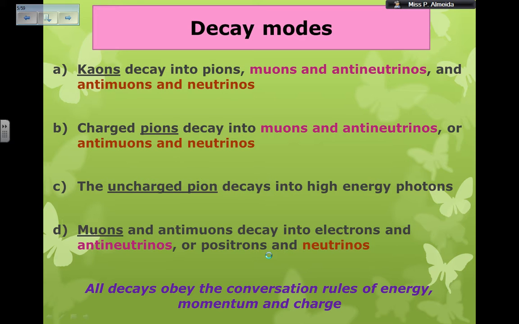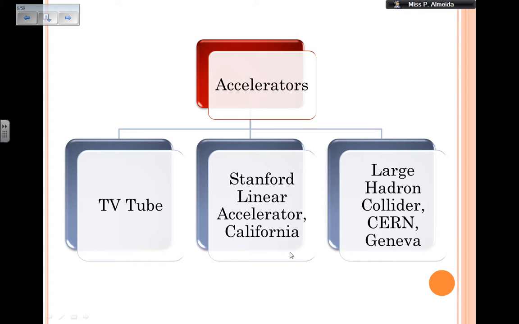So again, this sounded weird the first time we saw it, but if you think about it, it's not that hard to memorize and to understand what can decay into what, okay? All the decays that we are talking about are going to obey the conservation rules of energy, momentum, and charge. And later on, we are going to talk more about rules of decays. Now, I told you that these can be created in accelerators and they can be studied in the accelerators. So I'm going to tell you about 3 accelerators we have.